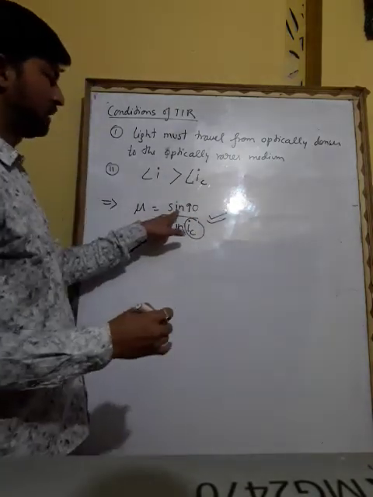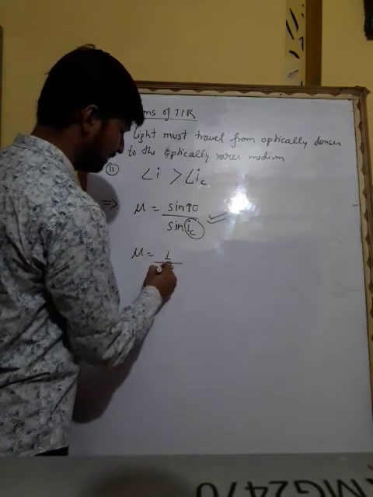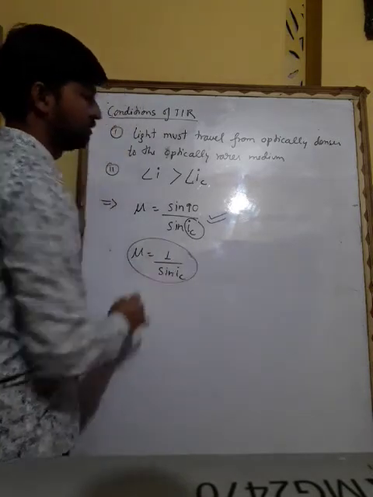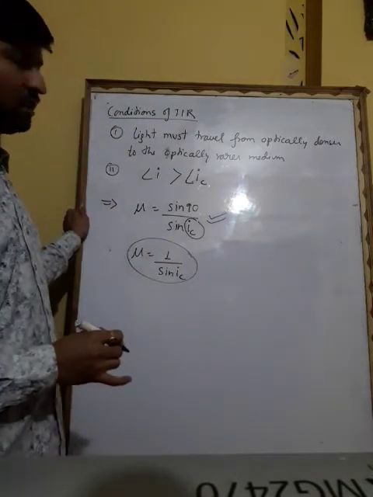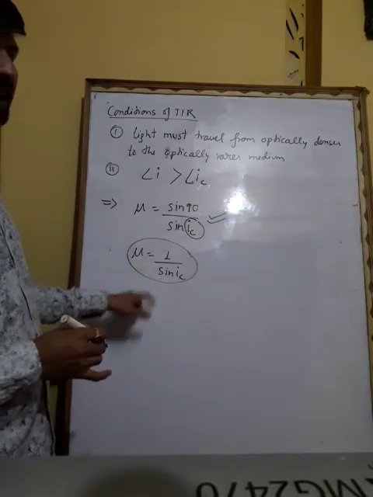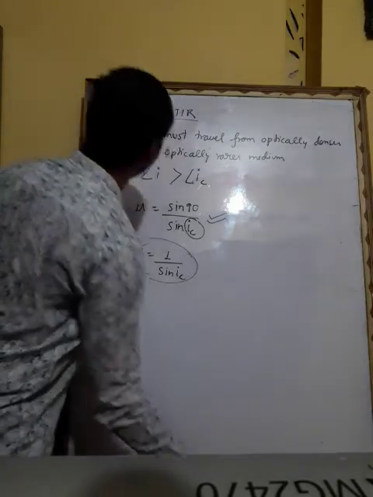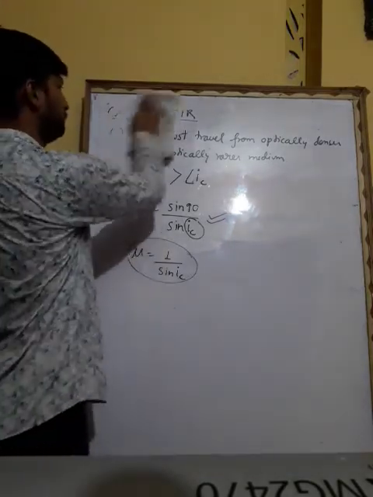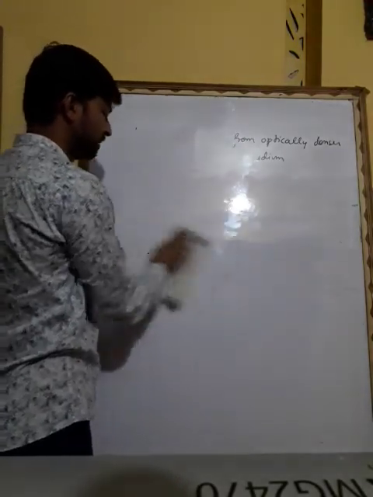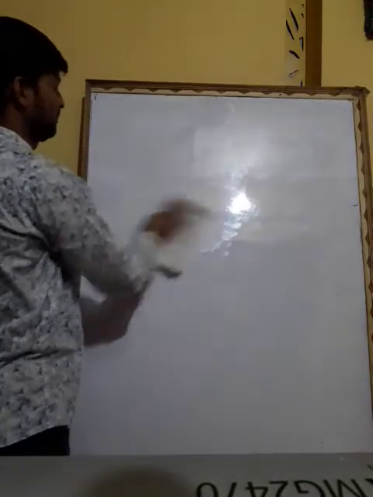We know the value of sine 90 is 1, so mu equals 1 by sine IC. So this is about total internal reflection. Now we will study about lenses.